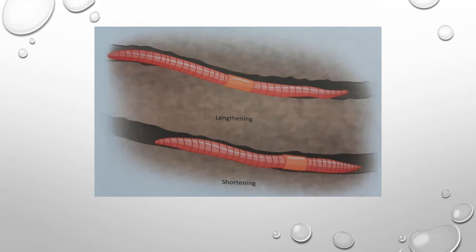Its body secretes a slimy substance to help in the movement. Understood? Next, the segments also have tiny hair-like bristles that help the earthworm to grip the surface and pull its body forward. Have you understood, students?